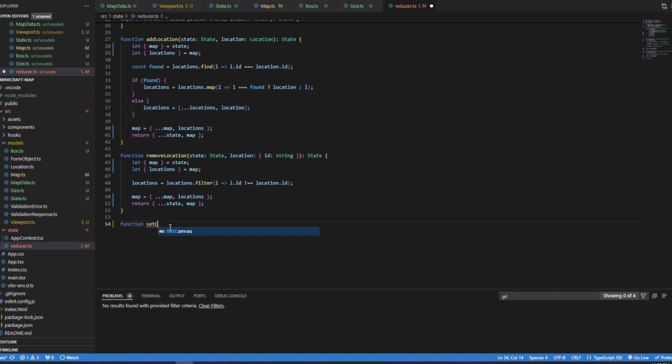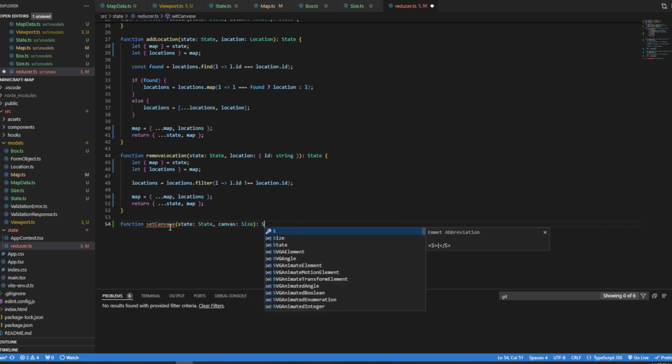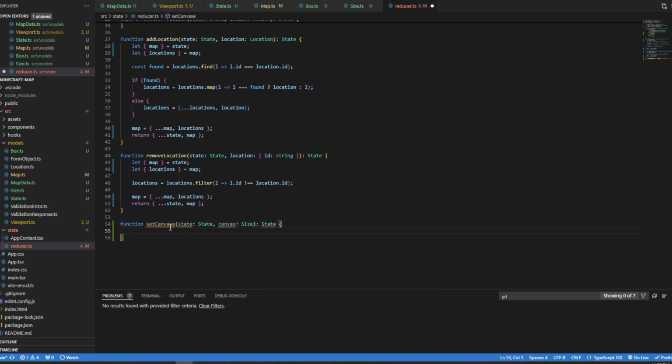Function set canvas, and we're going to take in state. And we're going to take in our canvas, which is a size. We return state. And so what we're going to do here is we are going to get our map. Map equals state. No, we don't need to do that.